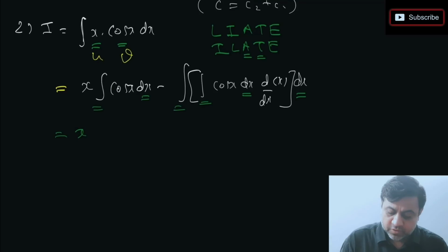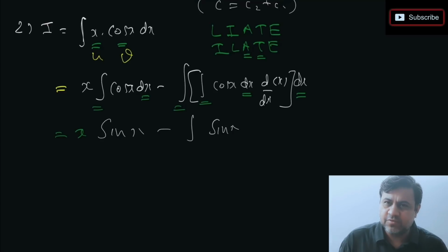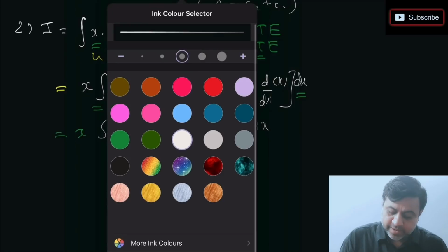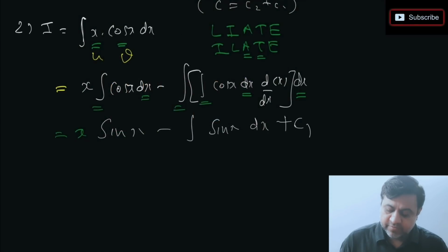What is integration of cos x? Do you remember integration of cos x is just sin x minus integration of cos x again, which is sin x. This integration sign is kept as it is. Derivative of x, which is 1. So sin x into 1 करेंगे तो 1 हो जाएगा. Plus, I'll be writing plus c1. First time integrate किया तो मैंने c1 लिखा.